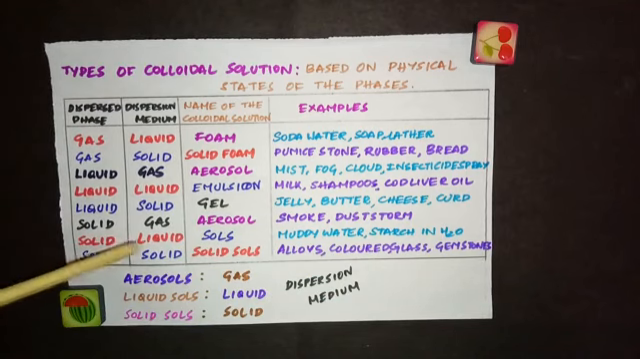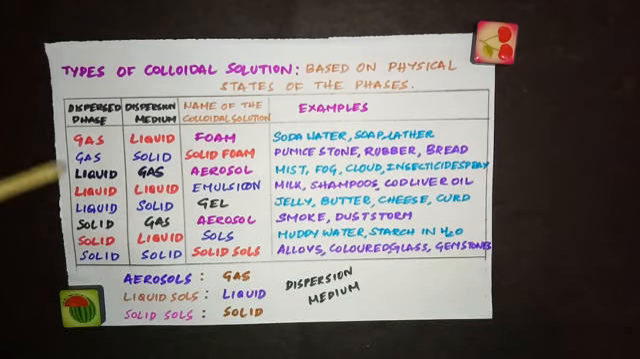And the last one, solid and solid, they are called solid sols. And the examples are alloys, colored glass and gemstones, which we use in ornaments. All these are examples of solid and solid colloid.